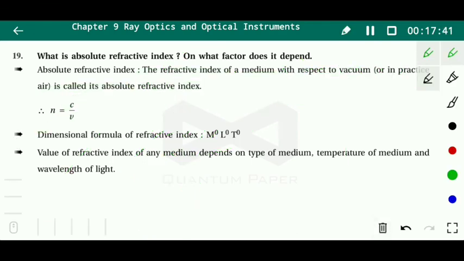The value of the refractive index of any medium depends on the type of the medium, the temperature of the medium, and the wavelength of the light. Type of the medium, temperature of the medium, and wavelength of the light: these are what the refractive index depends on.